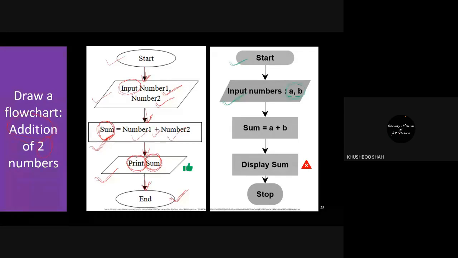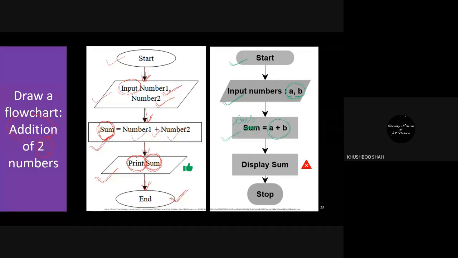Because I have taken A and B, here I am doing the A plus B. Even instead of the sum, suppose I want to write ANS. Yes, I can write ANS is equal to A plus B. This is my process symbol. But here there is a mistake.